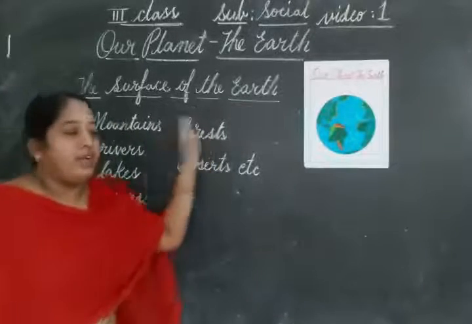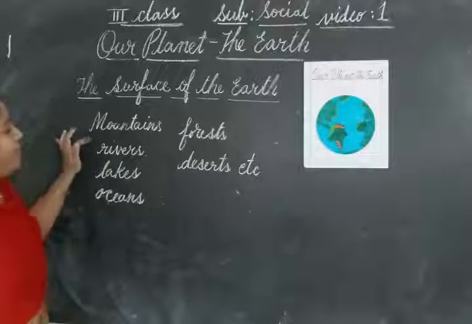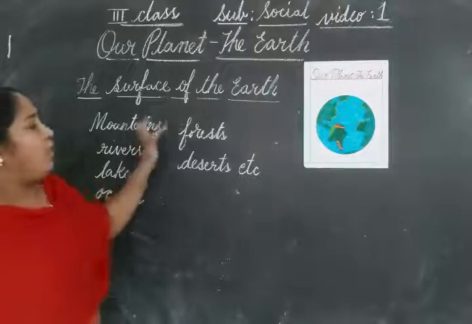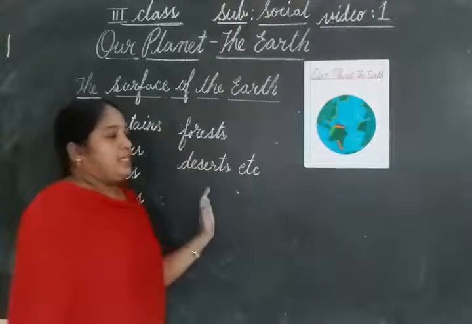On the surface, we find mountains, rivers, lakes, oceans, forests, deserts, etc.